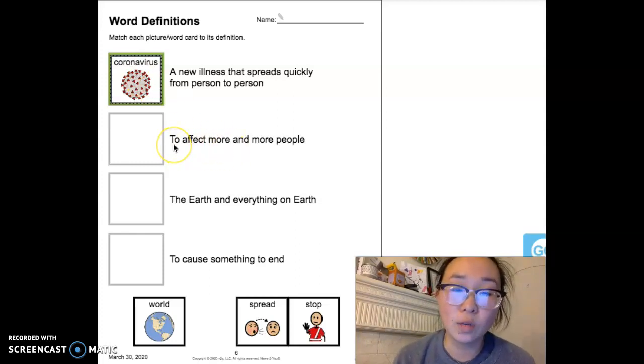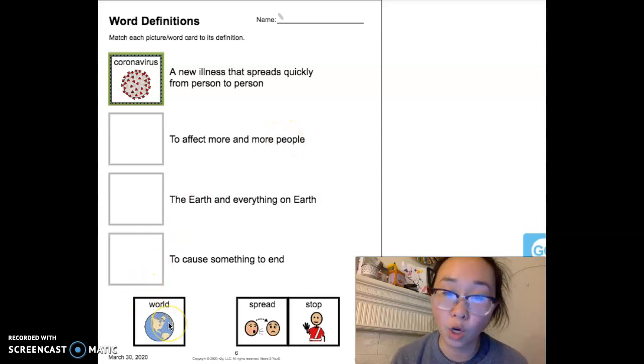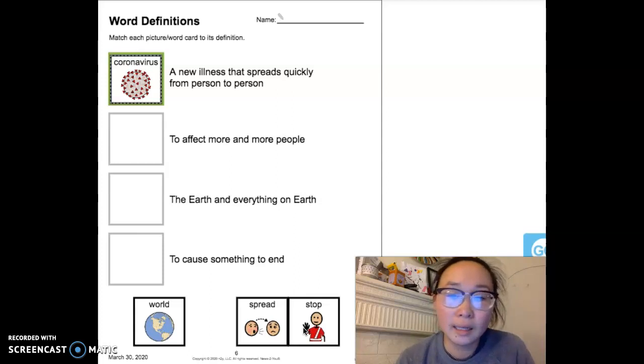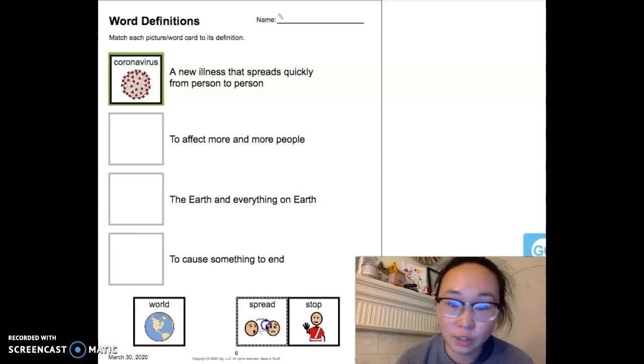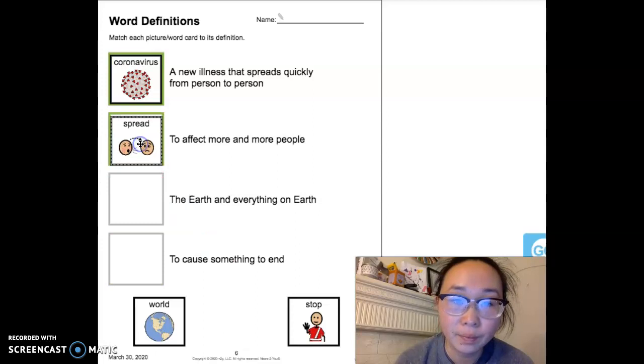Okay, the next definition is to affect more and more people. Which word means that it affects more and more people? Is it world, spread, or stop? So, the answer is spread.